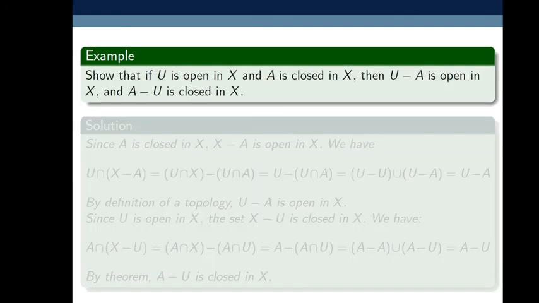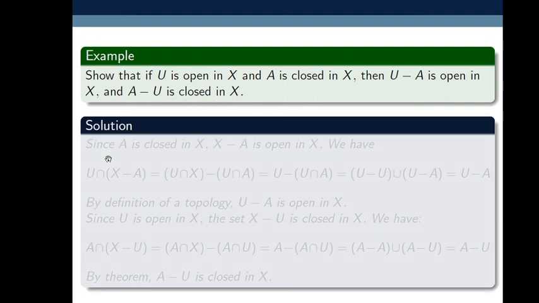Next, show that if U is open in X and A is closed in X, then U minus A is open in X and A minus U is closed in X. So what they have given here: U is open in X, this implies X minus U is closed, and A is closed in X, so this implies X minus A is open. Then we have to prove U minus A is open in X and A minus U is closed in X.